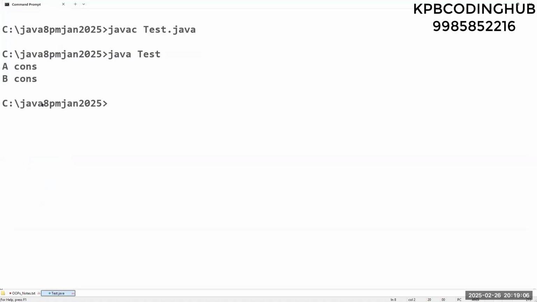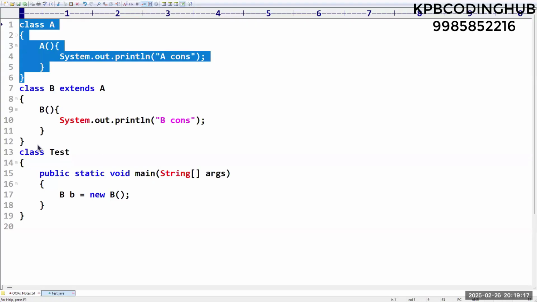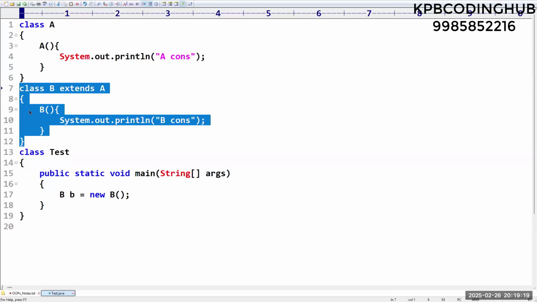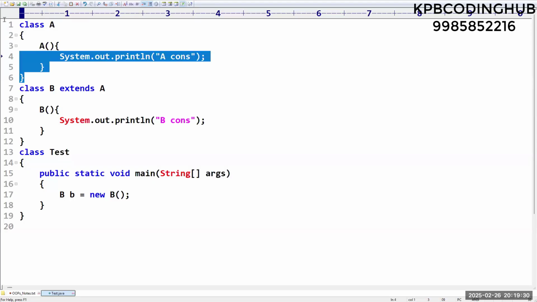So why? There are two points I want to address. First point, what is the purpose of this particular program? We are not required to create an object for A. By using the B class object itself, we can have control over the A class. With that intention only, we are using this inheritance. That is the first point. That means we won't get any chance of creating an object for the A class. Is my first statement clear?